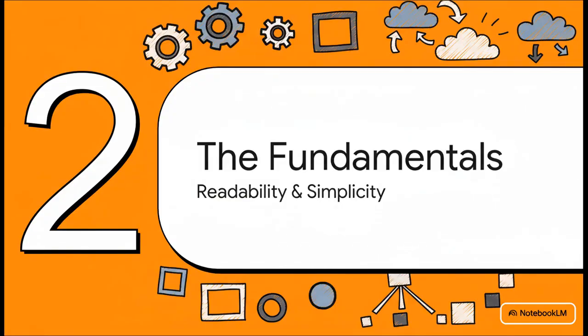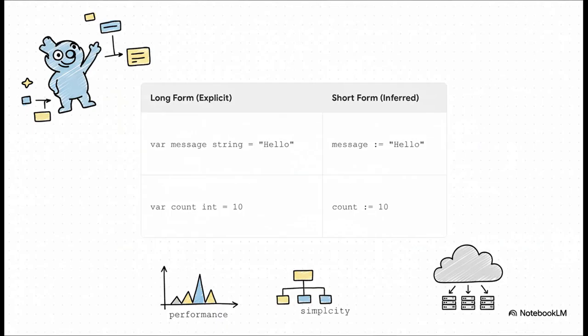Okay, let's head to our next checkpoint on the roadmap. Let's see how that whole philosophy of simplicity actually looks in the code itself. This is all about the syntax, how the language feels when you're writing it. And this slide just nails Go's focus on clean code. You can do it the long way, explicitly declaring the type and all that, but the much more common way, the Go way, is to use this short assignment operator, the colon equals. This lets the compiler use type inference to figure out the type for you. It might seem small, but it cuts out so much noise.